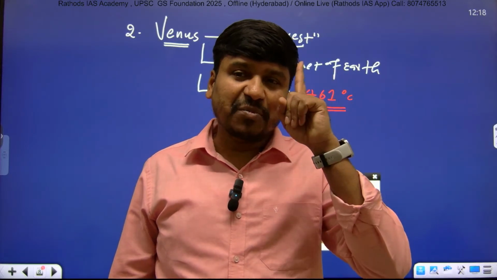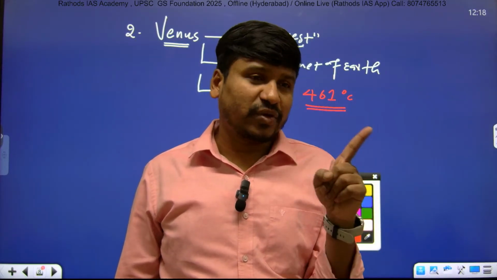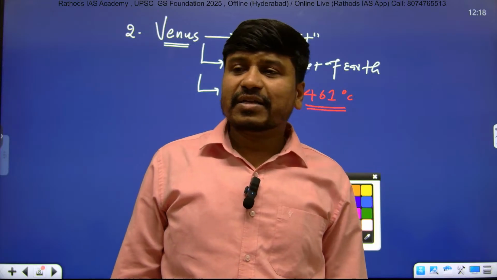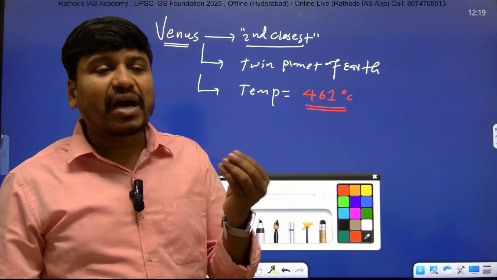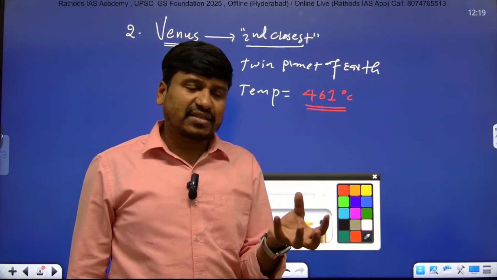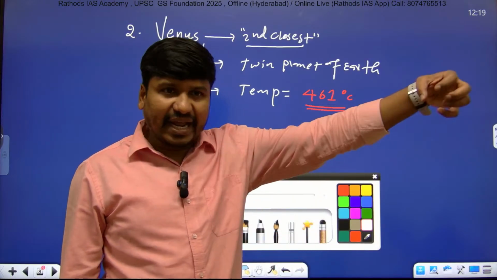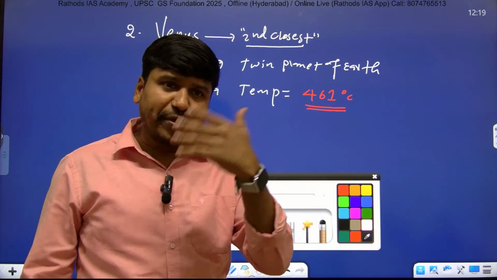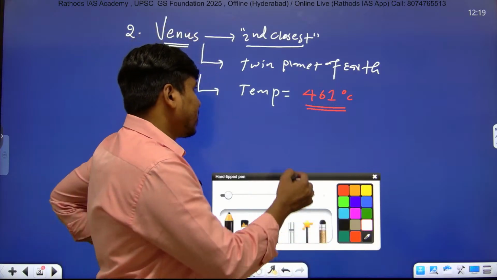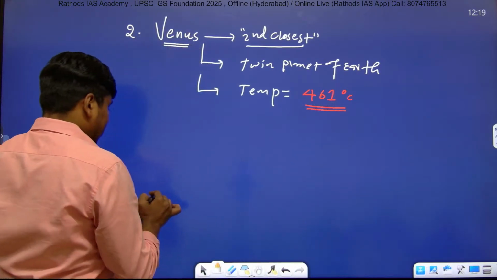But the hottest planet of our solar system is Venus, not Mercury. Why is it the hottest? Because its atmosphere consists mostly of carbon dioxide gas, and carbon dioxide is the greenhouse gas that traps and absorbs the outgoing radiation, right? So please remember, listen carefully, the Earth's atmosphere.